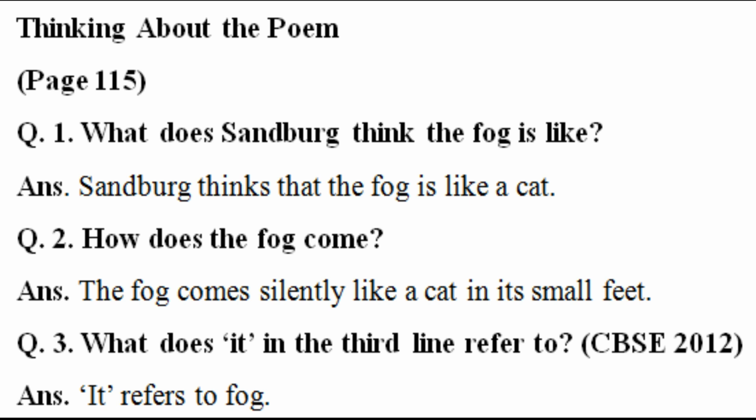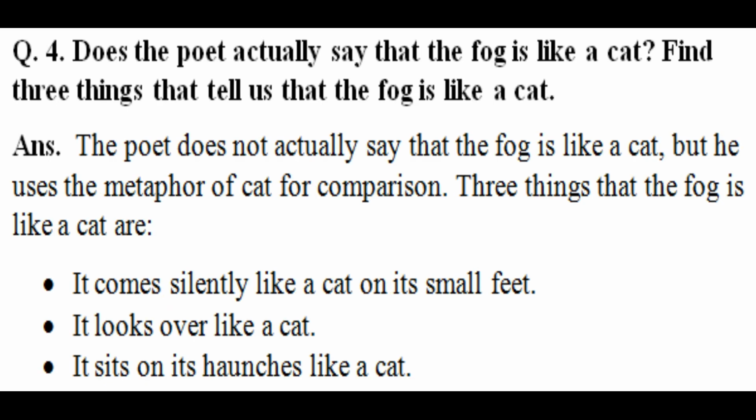Question 3. What does "it" in the third line refer to? The answer is it refers to fog. Question 4. Does the poet actually say that the fog is like a cat? Find 3 things that tell us that the fog is like a cat. The answer is the poet does not actually say that the fog is like a cat, but he uses the metaphor of cat for comparison.